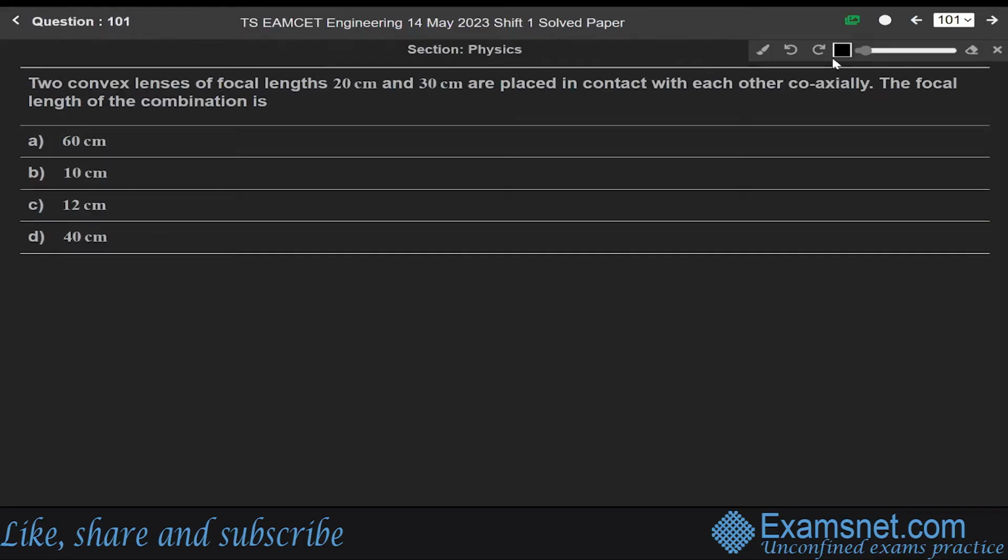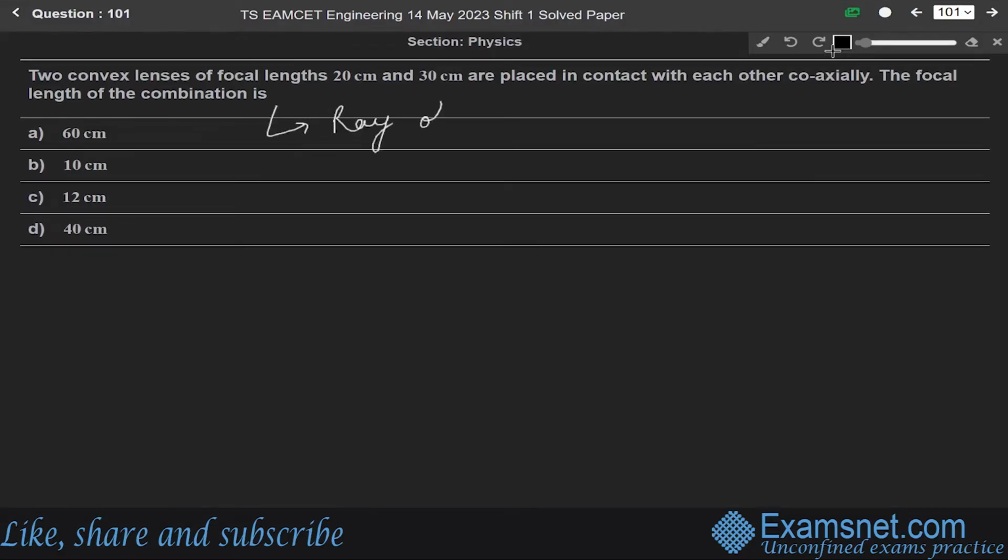Now, next question is 101. Convex lenses of focal length 20 centimeter and 30 centimeter are placed in contact with each other coaxially. The focal length of the combination is. Okay, so this question is from the chapter of ray optics.